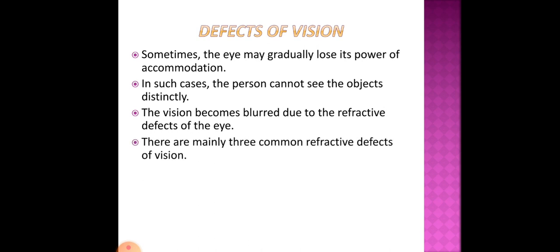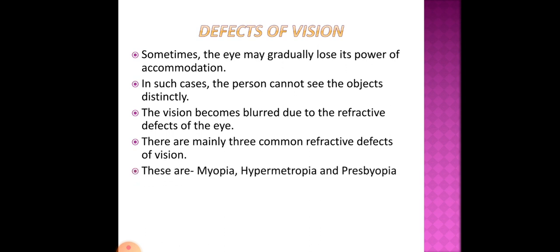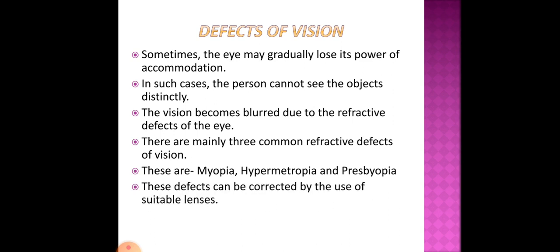Okay, there are mainly 3 common refractive defects of vision. In this chapter we are going to discuss the 3 common refractive defects of vision, which are myopia, hypermetropia and presbyopia. Now these defects can be corrected by the use of suitable lenses. That means if this defect occurs, it doesn't mean that it cannot be cured. It can be corrected by using suitable lenses. Now let us discuss the first defect, that is myopia.